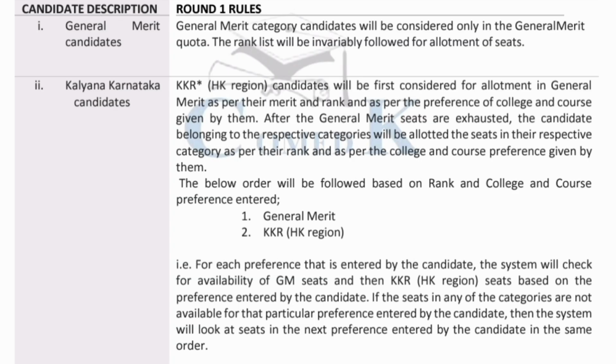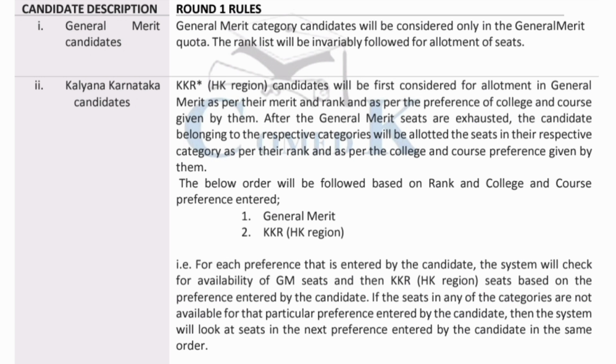Now let's go to the round 1 rules. There are two types of candidates who participate in COMEDK counseling: general merit candidates and Kalyan Karnataka candidates. The computer's treatment in terms of rules is different. A general merit candidate will always get the seats which are there in the general merit quota, correct? There is no doubt in this part.